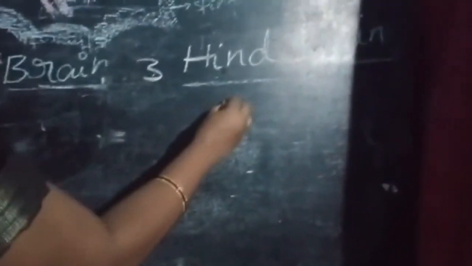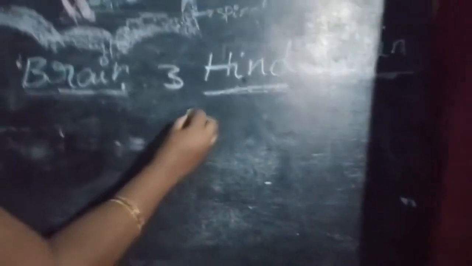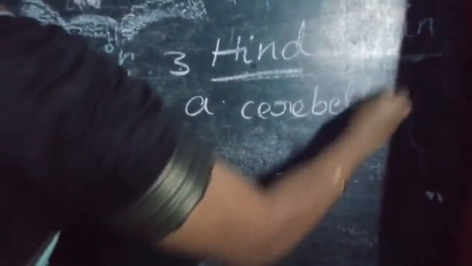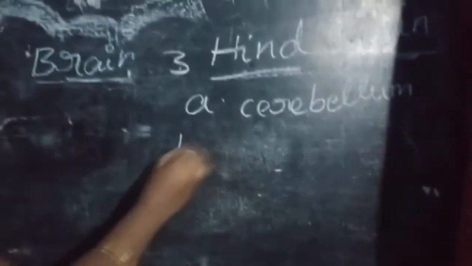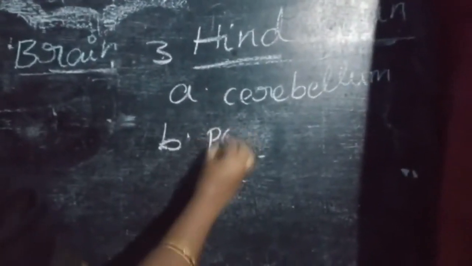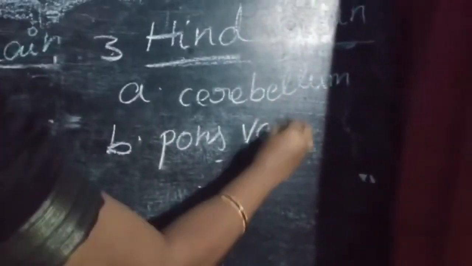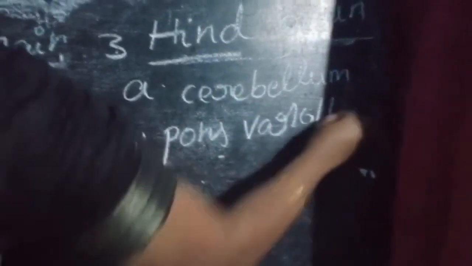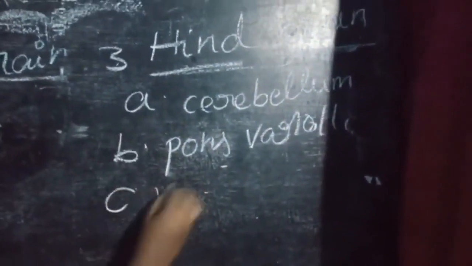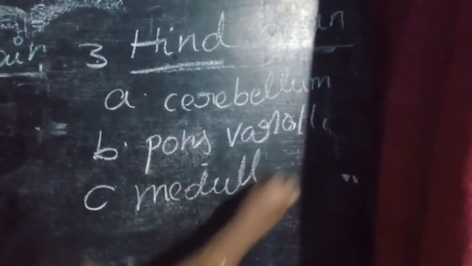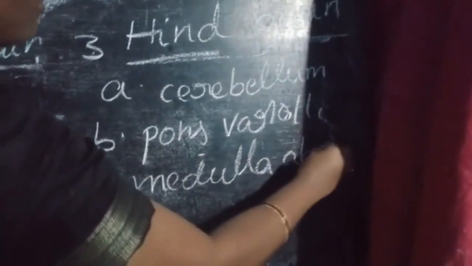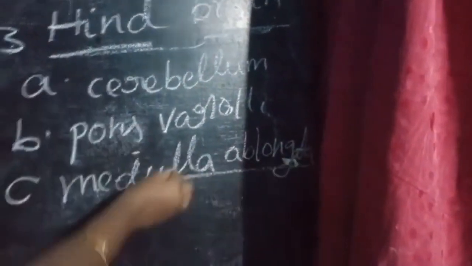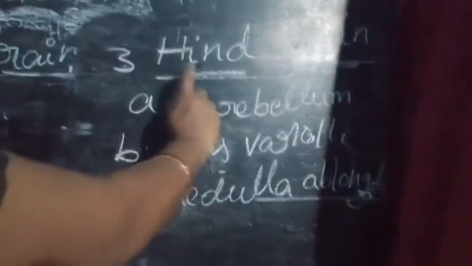The first one is the cerebellum, the second one is pons varolii, and the third one is the medulla oblongata.